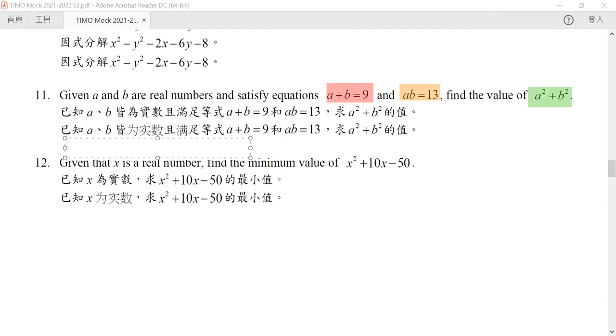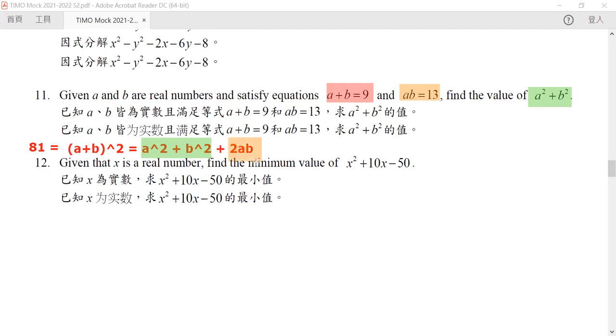Now we want to compute the square of this. The square of it is, of course, equal to A squared plus B squared plus our 2AB. But look, right? This is equal to 81, but here, this is our green part. As long as we know what is the remaining of this, then we can find the solution.